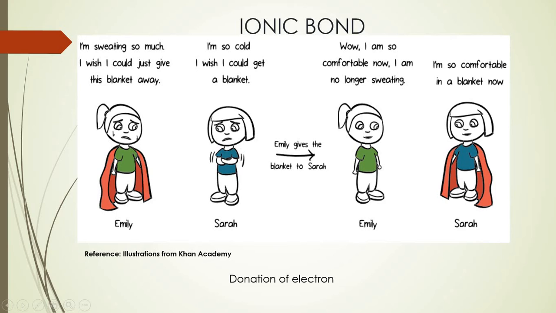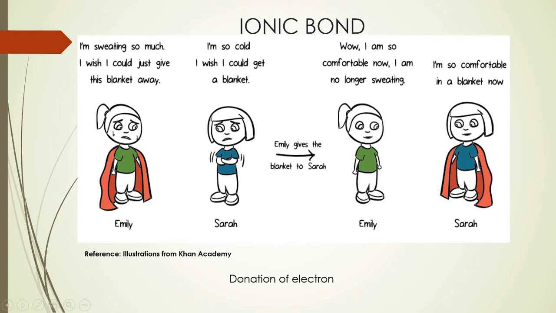So what I need to emphasize here is that there is donation of the blanket to Sarah, and that is exactly what is seen occurring in ionic bond formation, right?